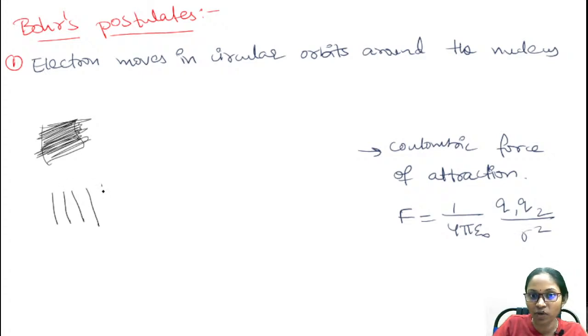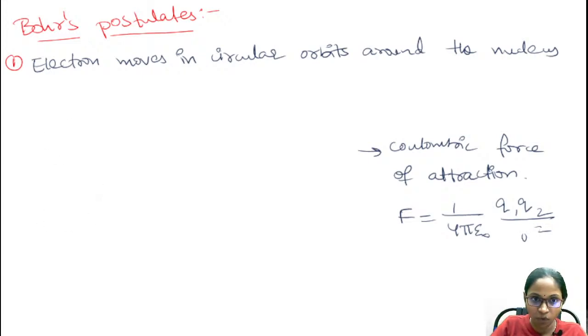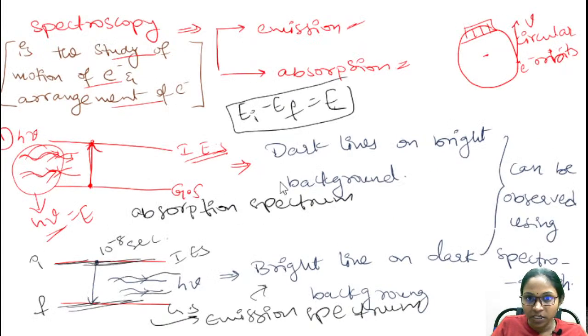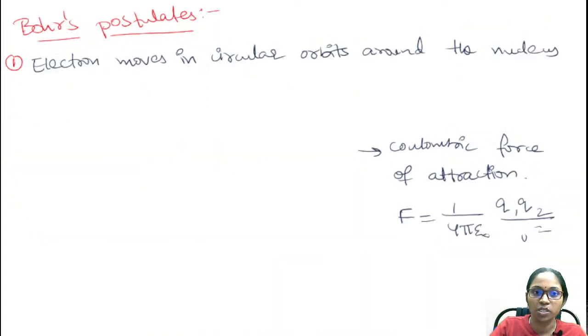Lines, series of lines. You will observe the series of lines here. Okay, yes. So this is about the basic idea of spectroscopy, and you will observe these dark lines and bright lines through the spectrogram. By using a spectrograph instrument, you will observe the spectrum of the atom whenever that atom is illuminated by a monochromatic source of light. Okay, and coming to our next topic, Bohr's postulates.